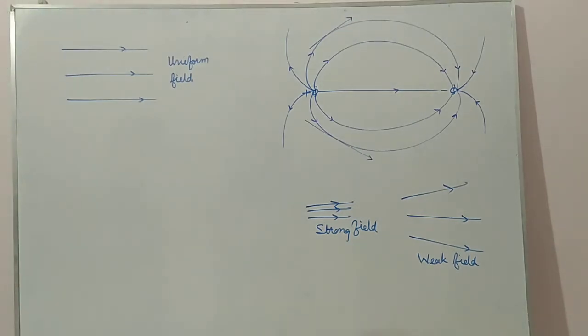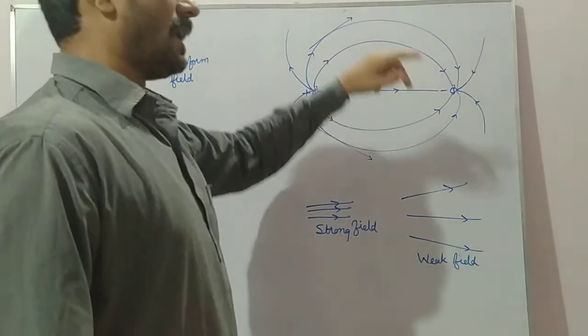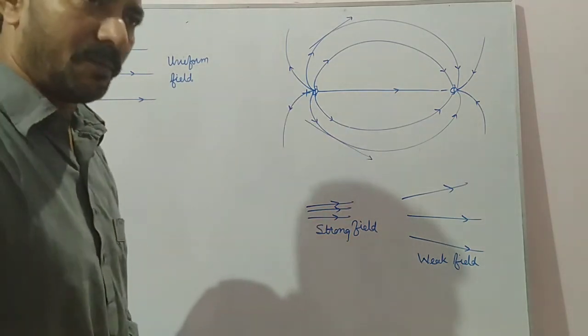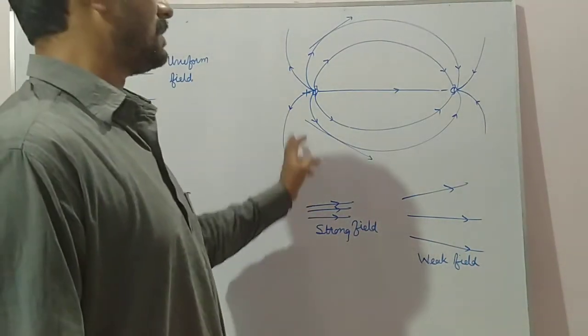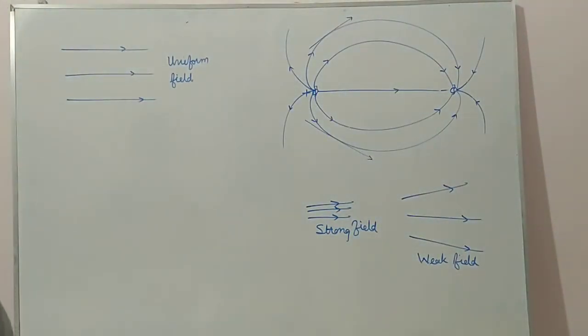Next point you write down, electric field lines originating from a point charge are always in integral multiple. Integral multiple means it cannot be 3.5 lines or 4.5 lines. It will always be 5,000 lines, 10,000 lines. Generally we cannot count these electric field lines, but it is always in integral multiple, as electric field lines are continuous curves.